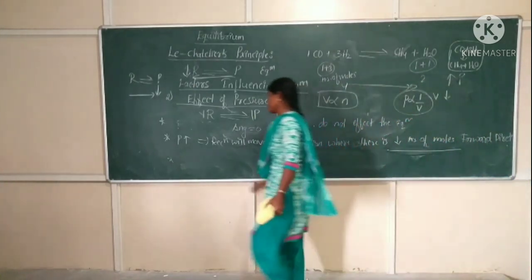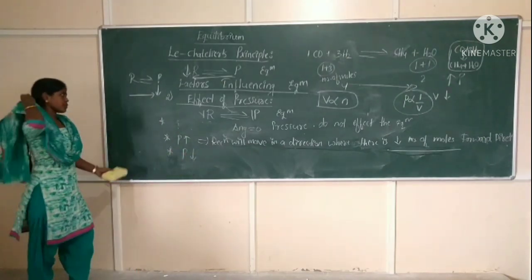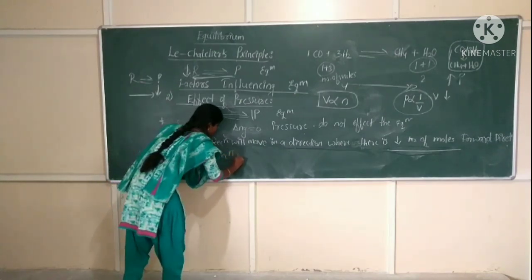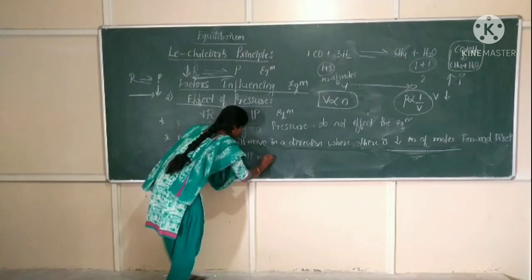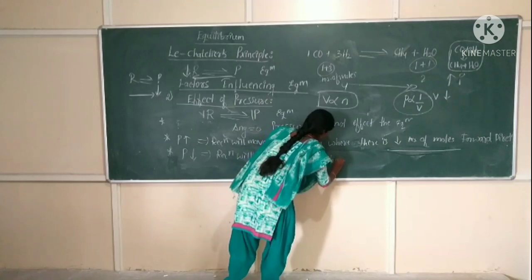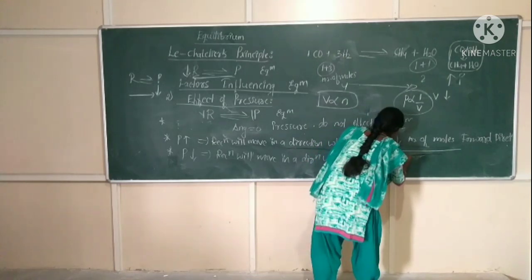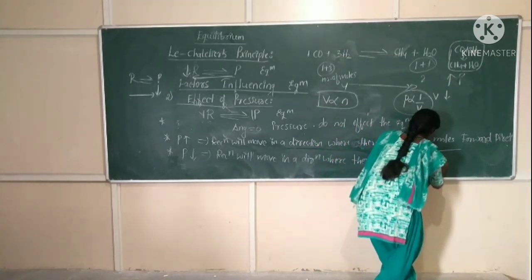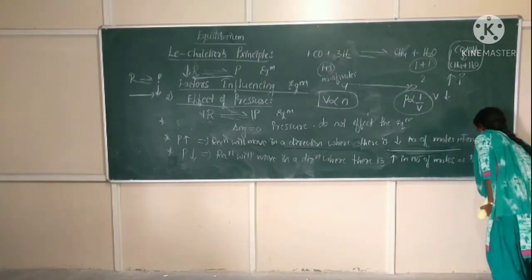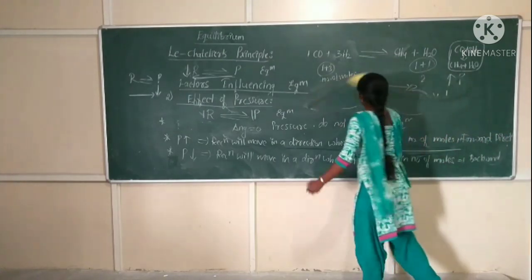So next point. When you decrease the pressure for the system, at that time the reaction will move in a direction where there is an increase in number of moles. It means it will move in the backward direction.